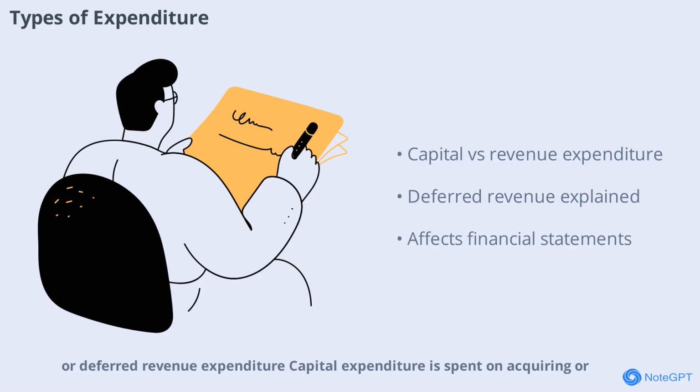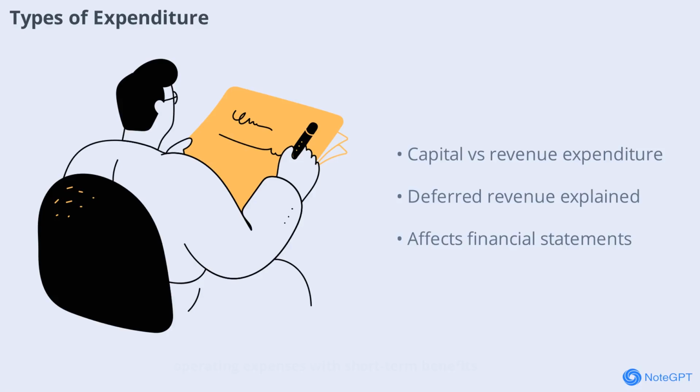Expenditure in business can be classified as capital, revenue, or deferred revenue expenditure. Capital expenditure is spent on acquiring or improving fixed assets and provides long-term benefits. Revenue expenditure covers day-to-day operating expenses with short-term benefits. Deferred revenue expenditure is revenue in nature, but its benefit extends beyond 1 year, such as heavy advertising costs. Proper classification helps in accurate financial reporting.